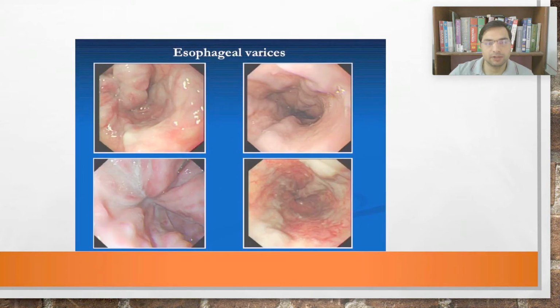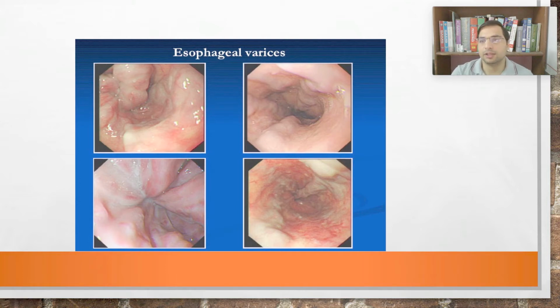Esophageal varices, one more photograph. See this redness, the erythema in the esophagus, right? And see these esophageal varices, these small protuberances. So you can see all these structures. You can get all these photographs in endoscopy reports.